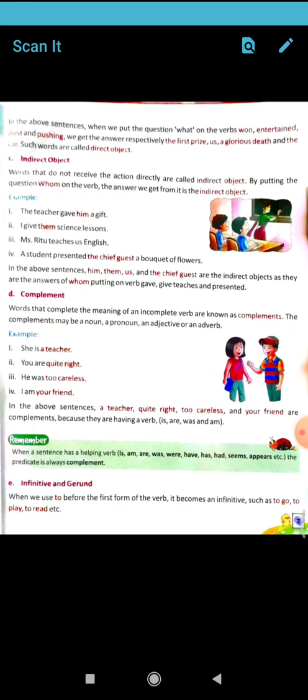Like this: I want to go now. Here I is the subject, want is the main verb, and to go, go is also a verb, but here to is added. So what is to go? That is the infinitive part. Okay, understand?